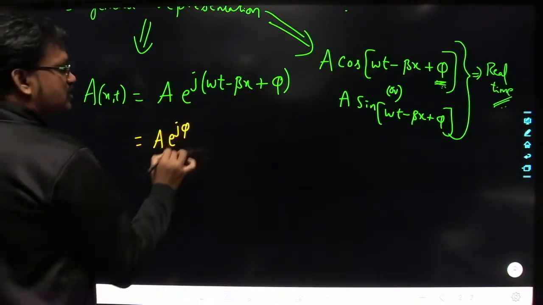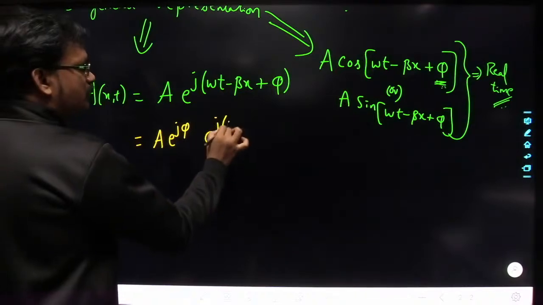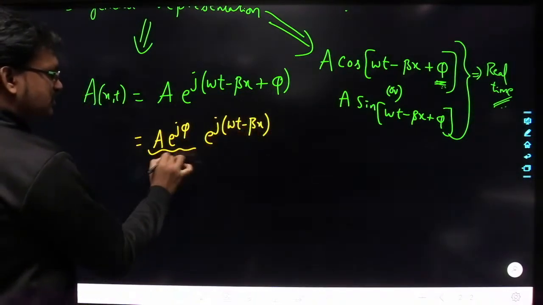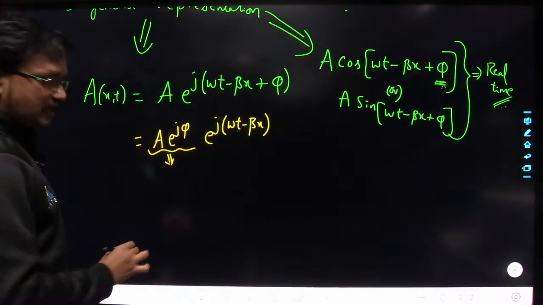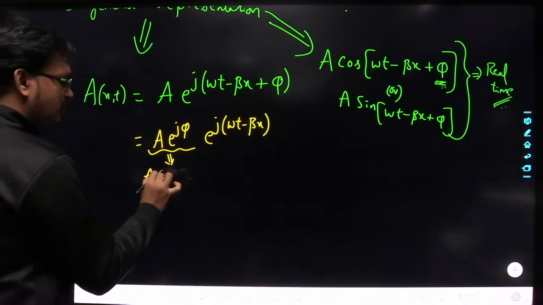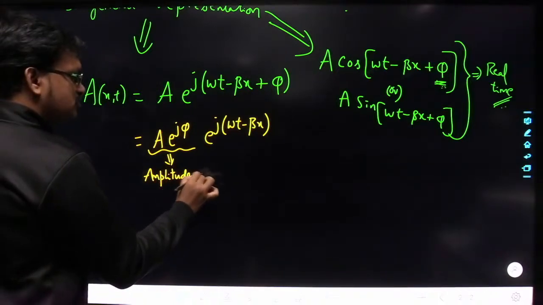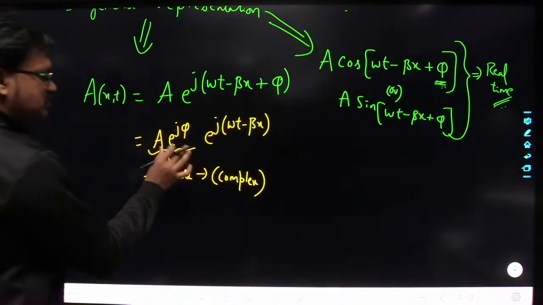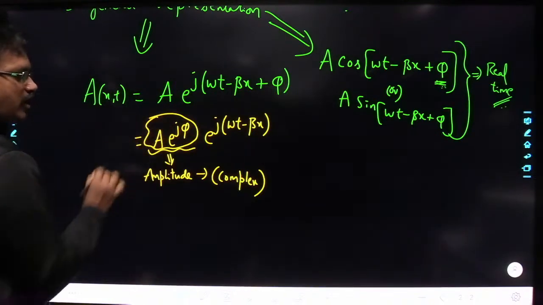A into e power j phi into what? Into e power j of omega t minus beta x. Now if you observe, this is nothing but amplitude. Yes or no? So this amplitude in general is a complex quantity. A into e power j phi means this is also a complex quantity.